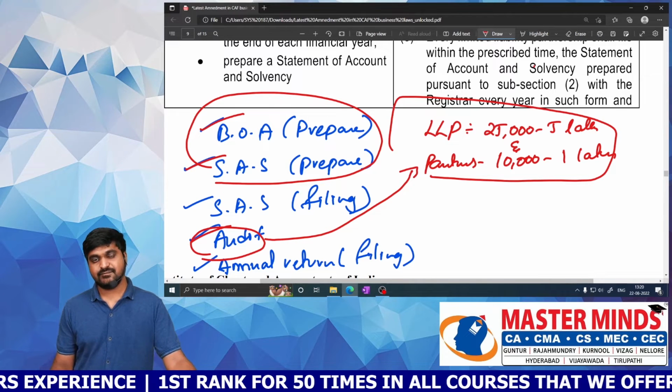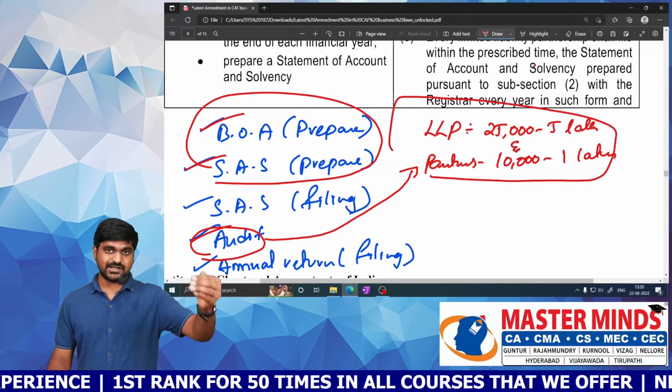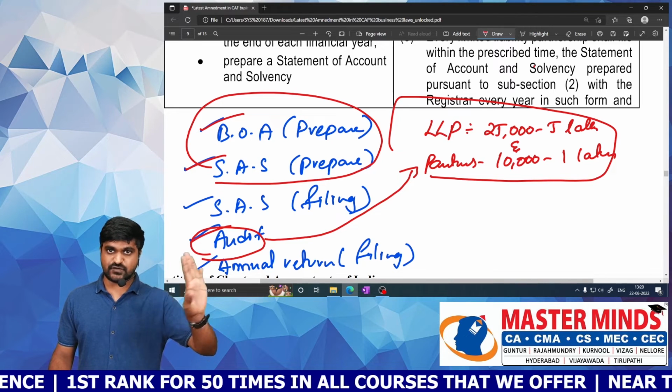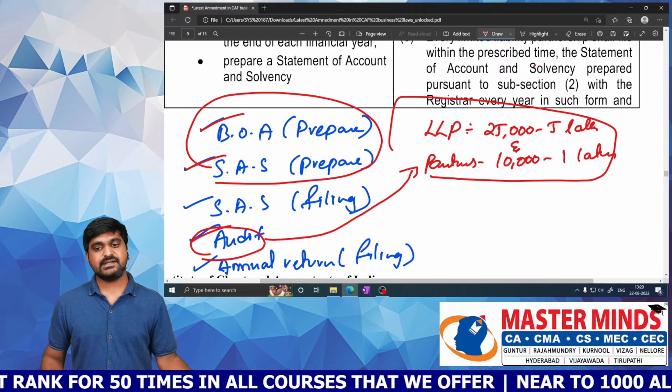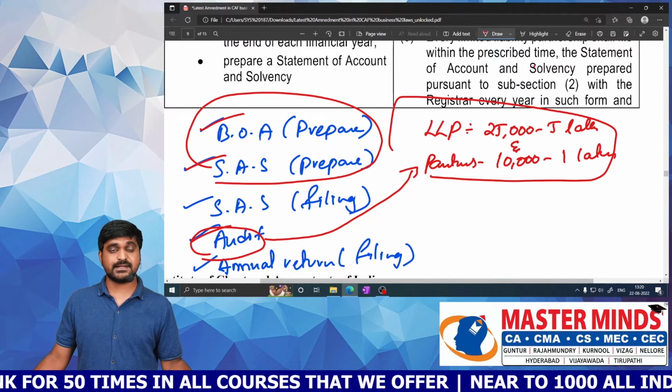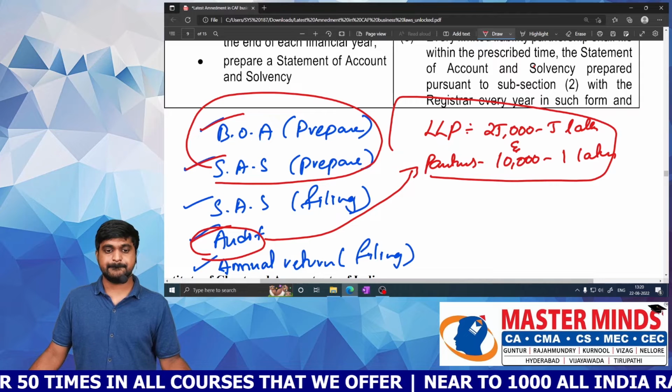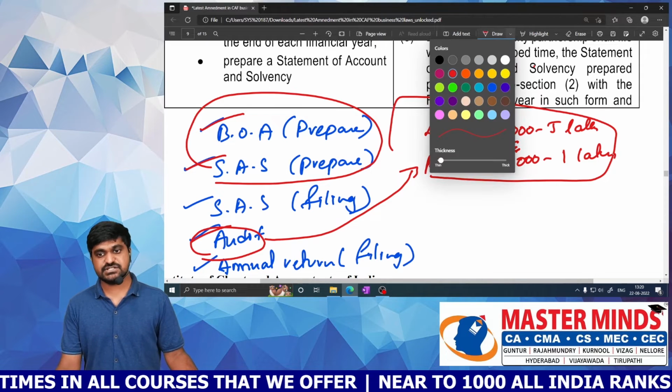If they fail to follow any of these 3 points, not 5 points, the provision is the same. That is, the LLP needs to pay 25,000 to 5 lakhs and partners need to pay 10,000 to 1 lakh. But there is a change.